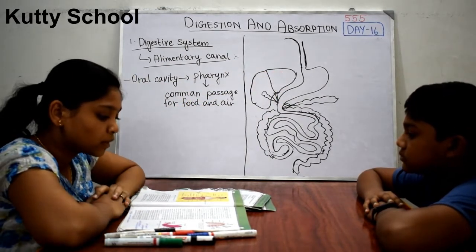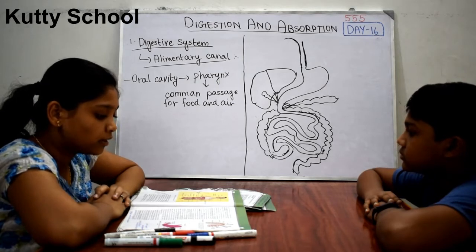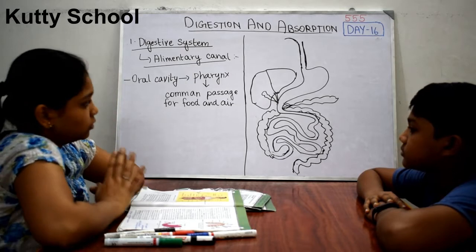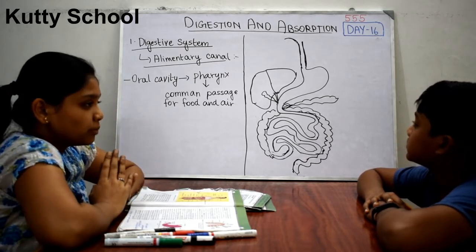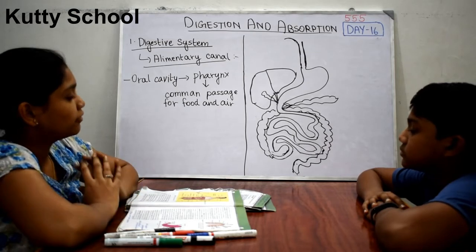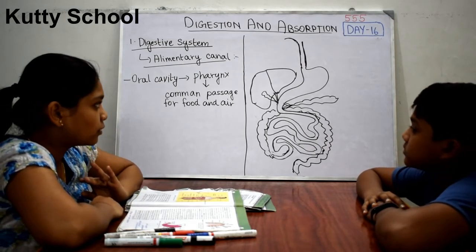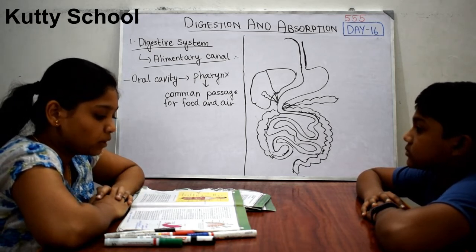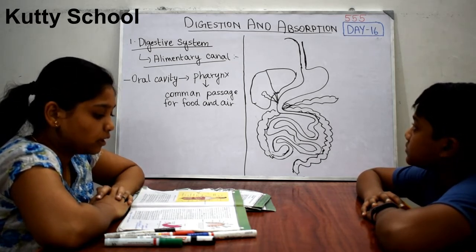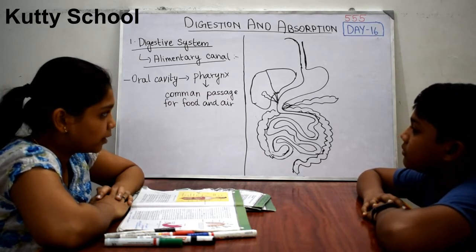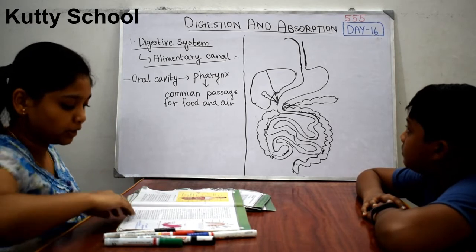After that the stomach is located. The stomach is generally J-shaped in structure, and it is located on the left side of the abdomen. It has three parts: the cardiac part, the fundic part, and the pyloric part. Actually it is like this.